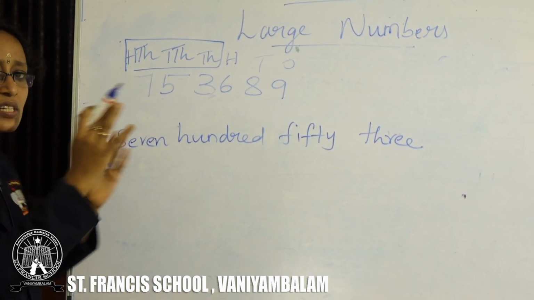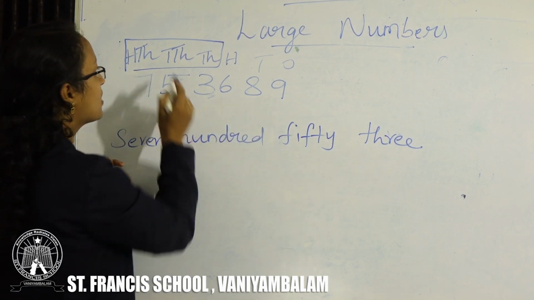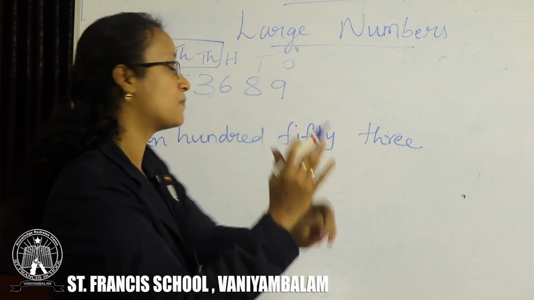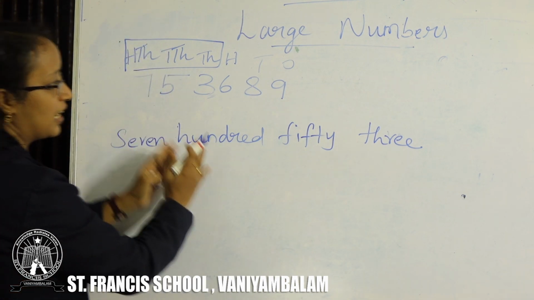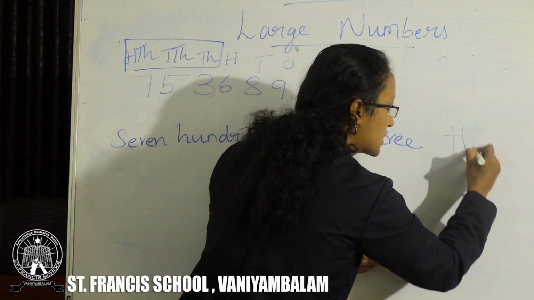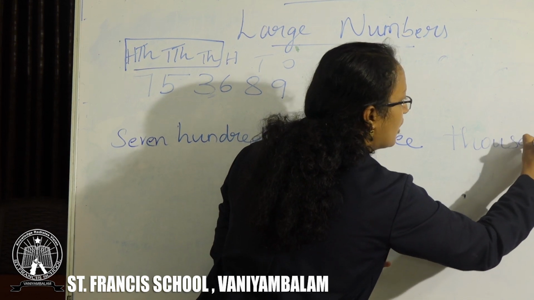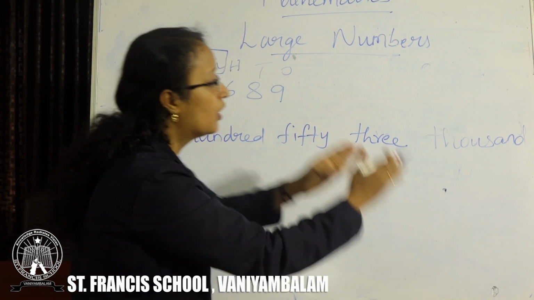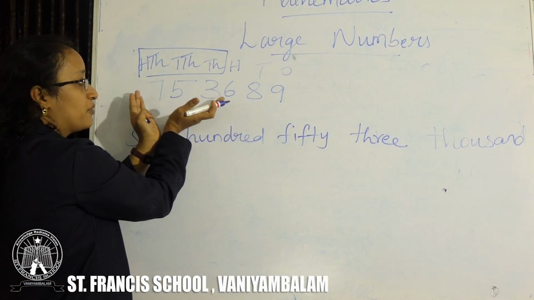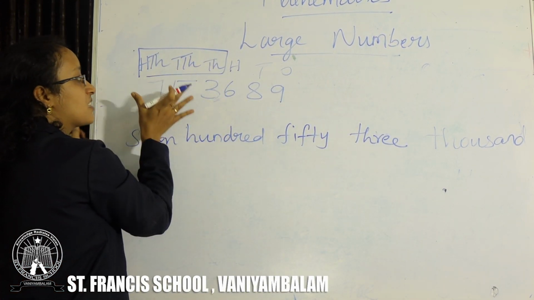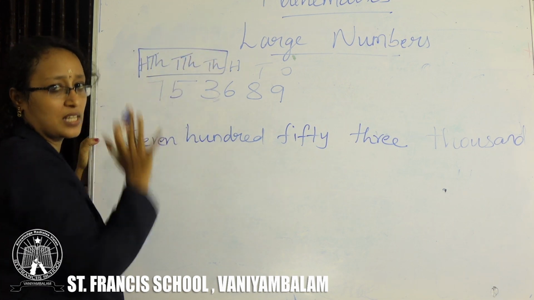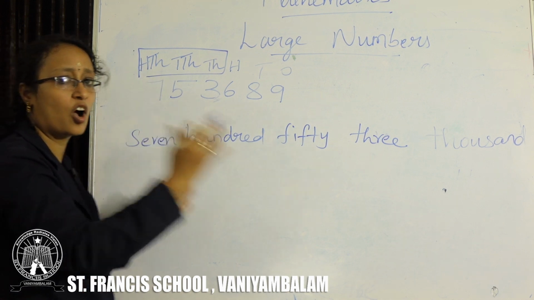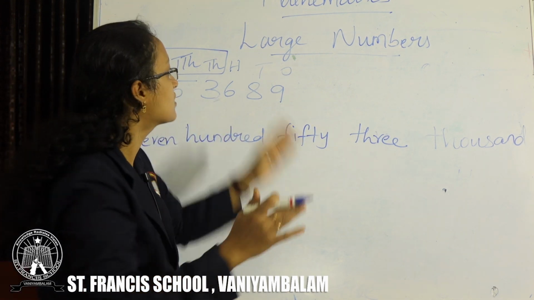The common place value is 1000, so all the 3 digits are in the thousands place. So you can write 753,000. The reason we write this is that 753 is one set and these 3 digits are in the thousands place.